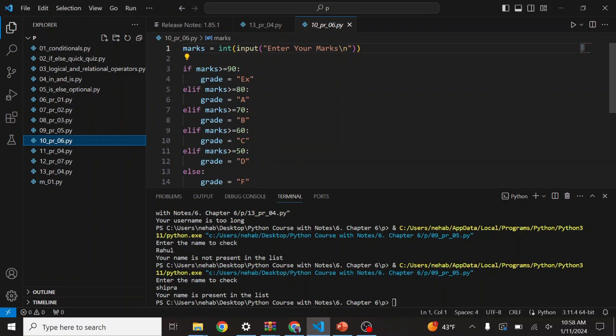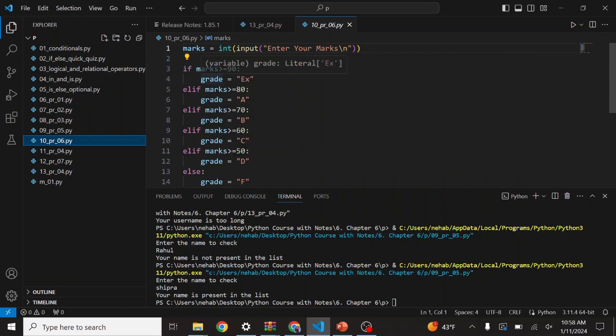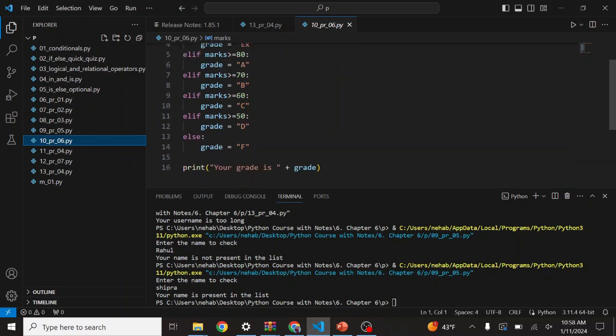Okay, let's talk about this. So again, I have created a variable by the name marks, and here you see enter your marks. Since marks is an integer, we have to convert this into an integer with the help of the int function. So if marks is greater than 90, then it is excellent. If marks is greater than 80, then grade A. Then 70, grade B. Then 60, C. 50, D, and so on.